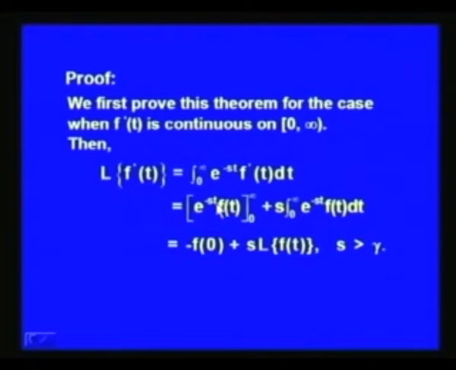So, mod of e to the power minus s t into f t will be less than or equal to m times e to the power minus s minus gamma into t. When s is greater than gamma and t tends to infinity, this quantity will tend to 0, and at the lower limit its value is f 0. So, we get minus f 0 here plus s times the integral, which is nothing but the Laplace transform of the function f t. So, we get L of f dash t equal to s L f t minus f 0. This proves the theorem for the case when f dash t is continuous on the interval 0 infinity.